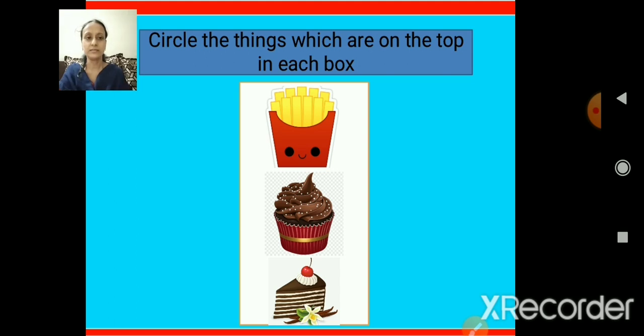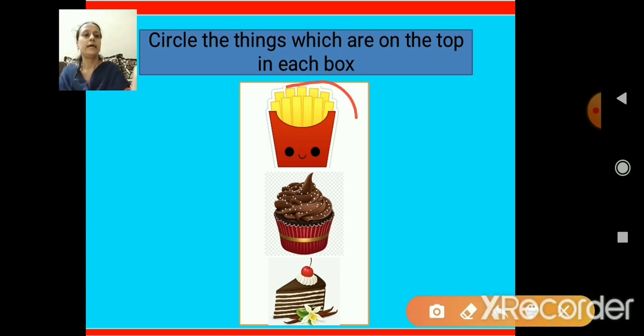The second one? Again, you all love to eat that. And the third one? I love that pastry. Yes. But I am going to circle the things which is on the topmost. So, am I correct? Yes. If I give you to eat, you will love. So, this is the top picture.